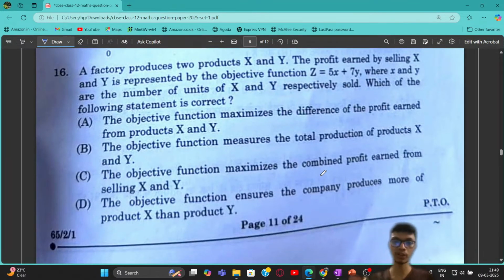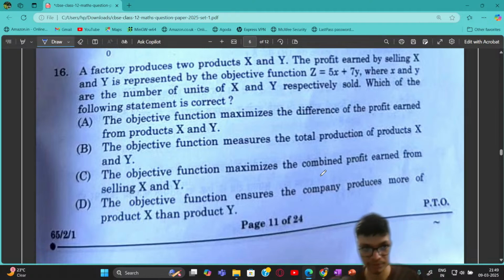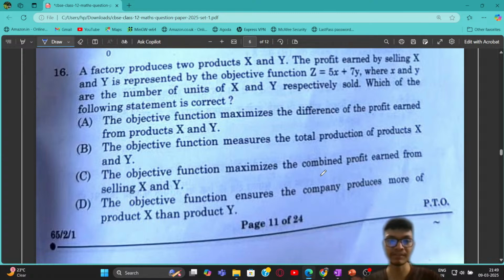Now let's move to the questions of LPP, or linear programming problems, right? It says that a factory produces two products X and Y, and by selling the products they are earning some profit, okay? The profit function, or the objective function, is given by 5x plus 7y, right? X and Y are the number of units of X and Y products sold, okay? The objective function basically maximizes the combined profit that you are earning from selling X and Y.